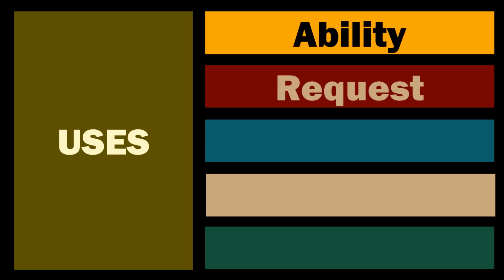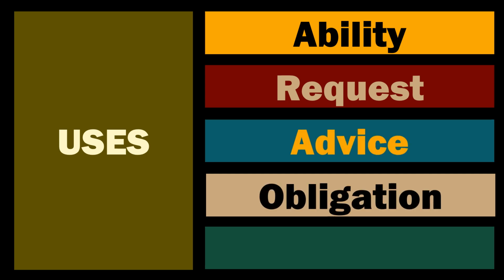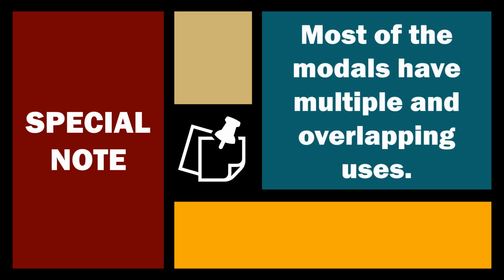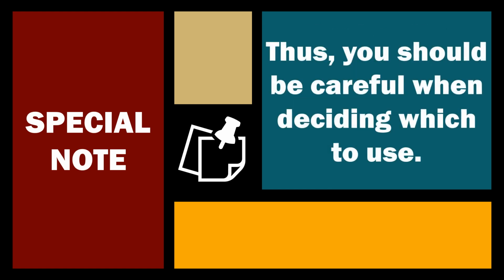And the modals have 5 key uses: referring to ability, making a request, offering advice, outlining an obligation, or discussing the likelihood of something. Special note: most of the modals have multiple and overlapping uses. Thus, you should be careful when deciding which to use.